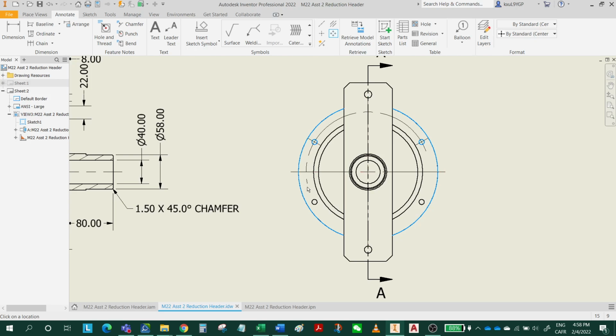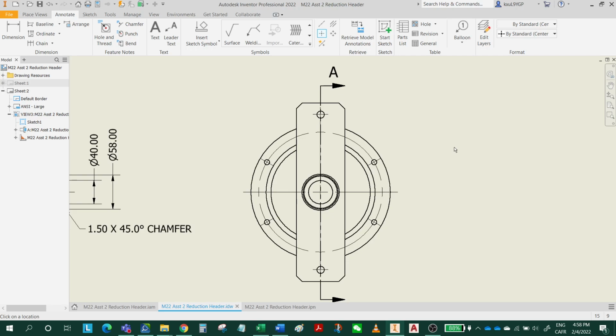I don't see that one, but I have this one. Right click, create. Now I should drag this, make this connected, right? So yeah, for these two, I'm gonna just add the two center marks here, and I'm gonna add dimensions.